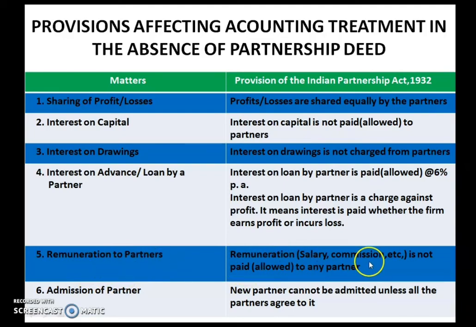Remuneration to partners. Remuneration in the form of salary or commission is not paid or allowed to any partner if they have not provided for it in an agreement. Admission of partner. A new partner cannot be admitted unless all the partners agree to it. A new partner cannot be allowed if other partners do not give consent to it. So these 6 rules you have to remember. These are the 6 matters under which the provision of the Indian Partnership Act 1932 will be applied.